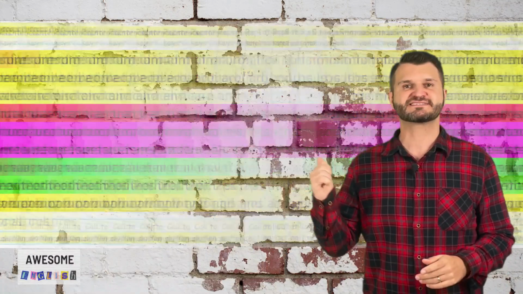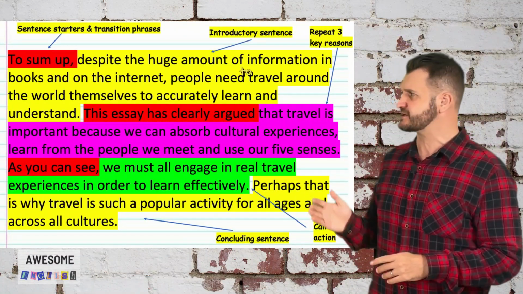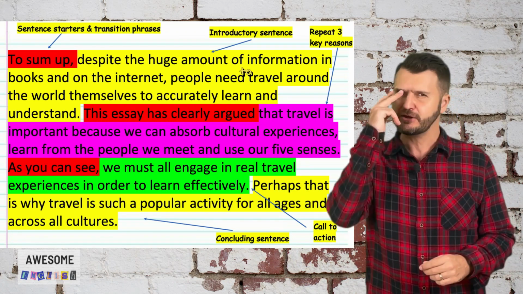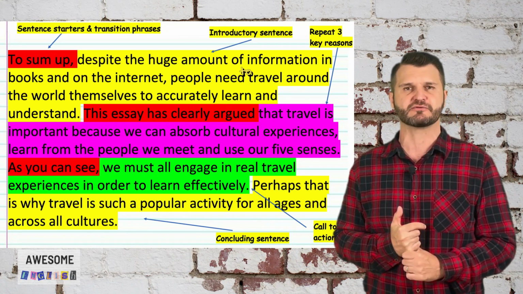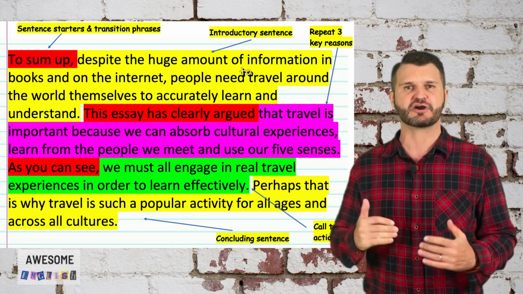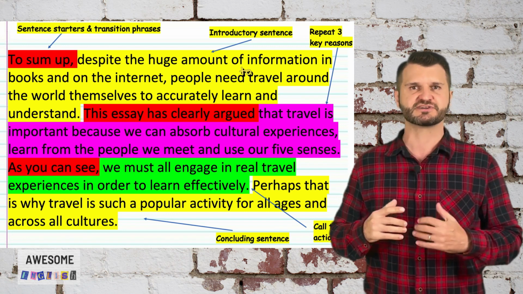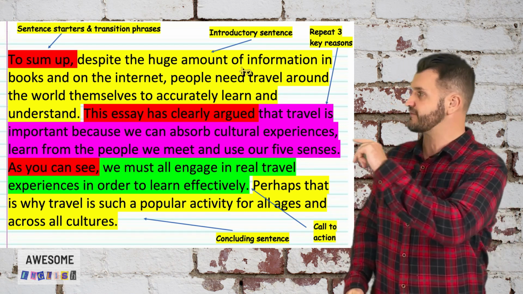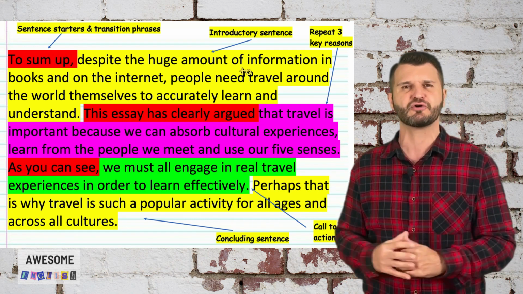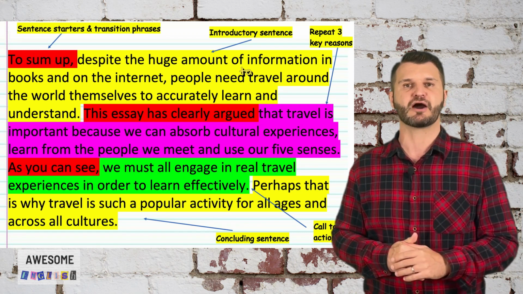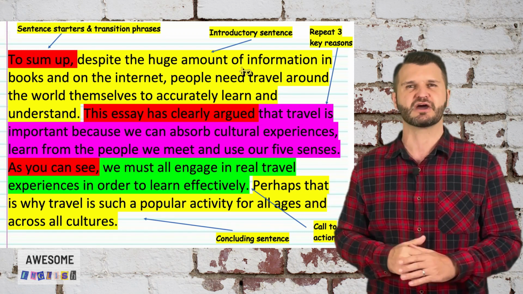All right, so you can see with this awesome annotated conclusion paragraph, we have all these great elements. Maybe you were able to spot and identify them too. So the first one you can see in yellow is that introductory sentence. It introduces the reader to what this paragraph is about. In red, we have those sentence starters and transitional phrases to tell the reader what the next step is in our writing to help with cohesion and flow.